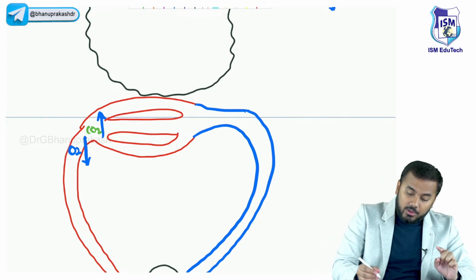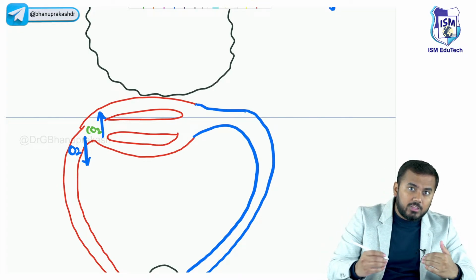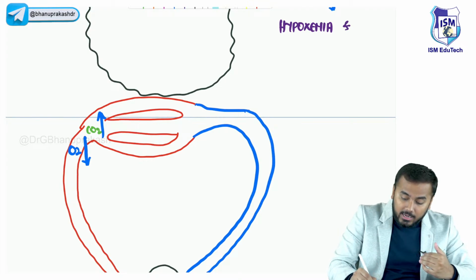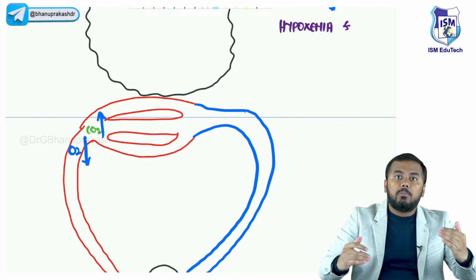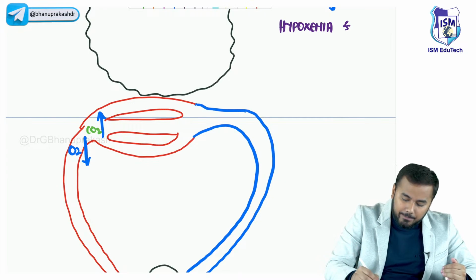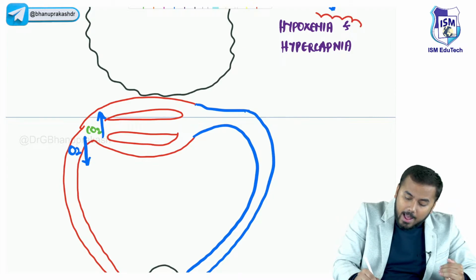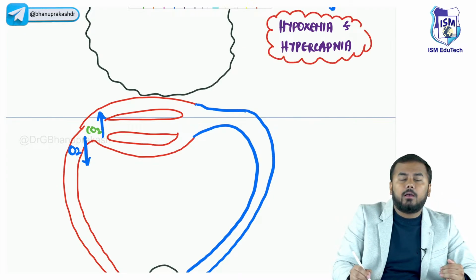Now see this, if oxygen level is low within the pulmonary capillaries, you call this condition hypoxemia. And if carbon dioxide level is high within the pulmonary capillaries, you call this hypercapnia. So what will happen when there is hypoxemia and hypercapnia?